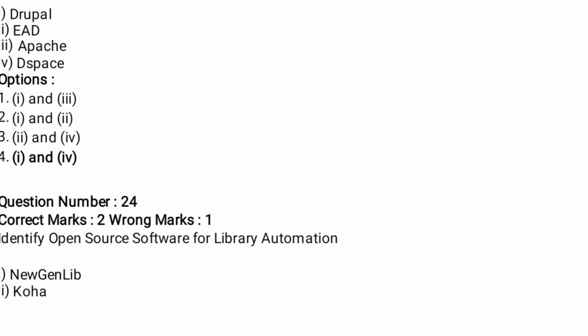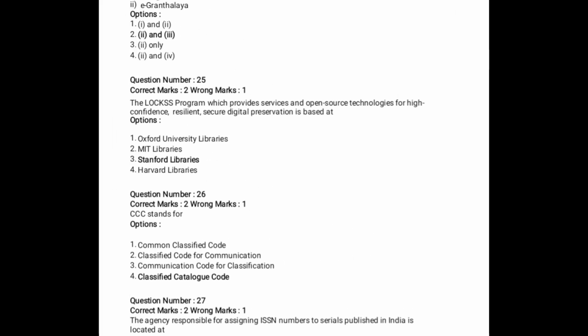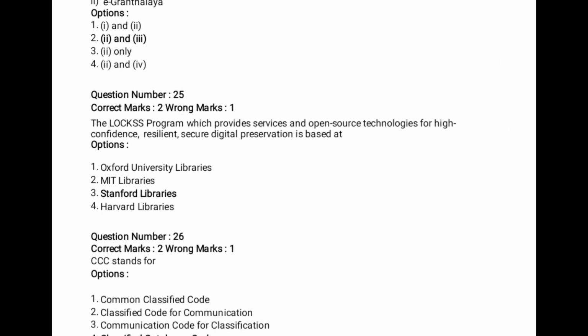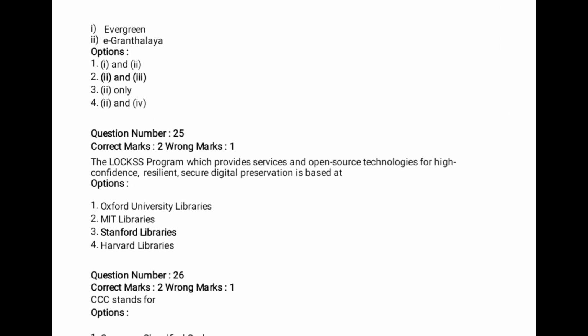Next, question number 24. Identify open source software for library automation. Which one is the open source software for library automation? It is asking. So the answer is 2 and 3. Option 2 is the right answer. 2 and 3 is the correct answer for question number 24.